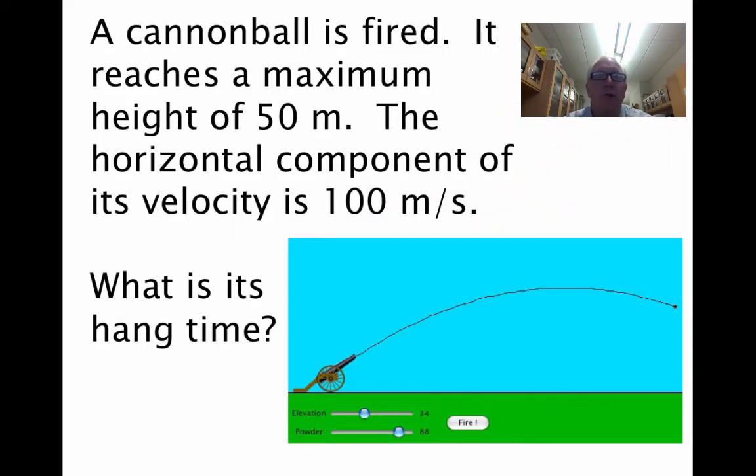Okay, so let's try a problem here. A cannonball is fired, reaches a maximum height of 50 meters.